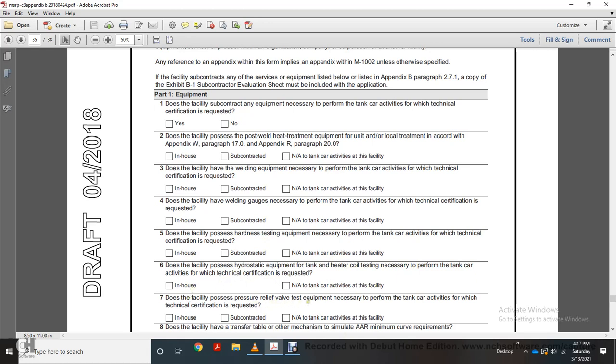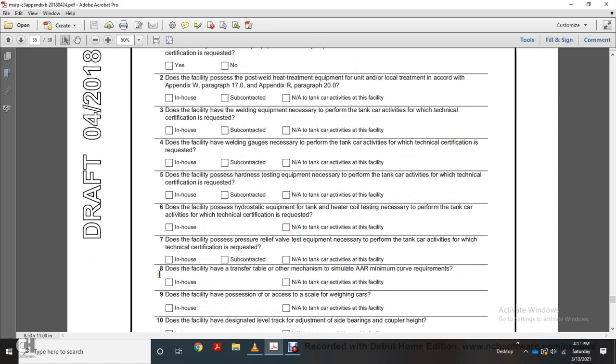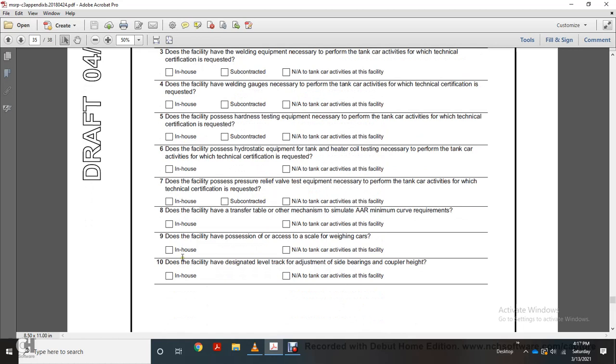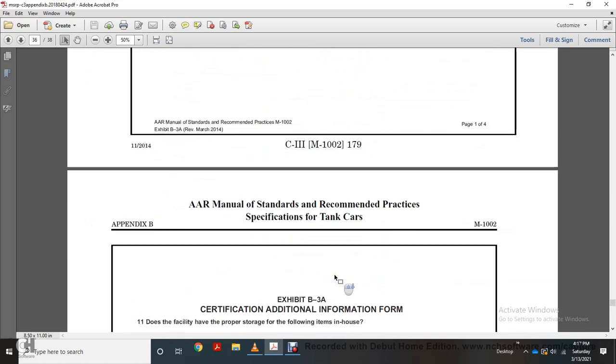Does the facility possess the pressure relief test equipment necessary to perform the tanker activities for which the technical certification is required? In-house, subcontractor, not applicable to tank car activities of the facility. Does the facility have the transfer table or other mechanism to simulate AR minimum curve requirements? In-house, not applicable to tanker car activities of this facility. Does the facility have possession of an active scale for weighing cars? In-house, not applicable to tanker car activities of the facility. Does the facility have the designated level of track, adjustment of side bearings and coupler height? In-house, or not applicable to tanker activities of this facility.